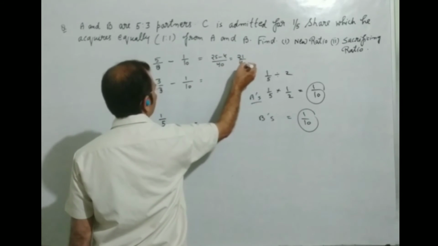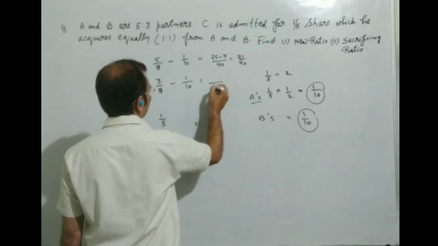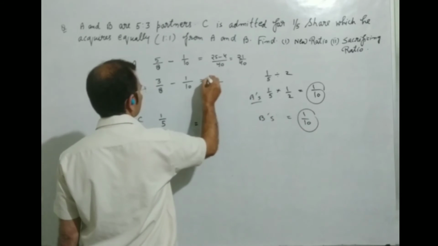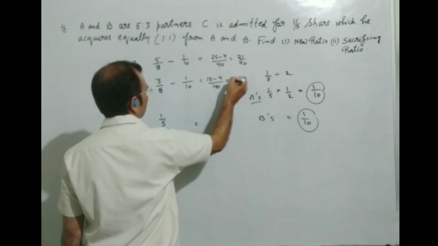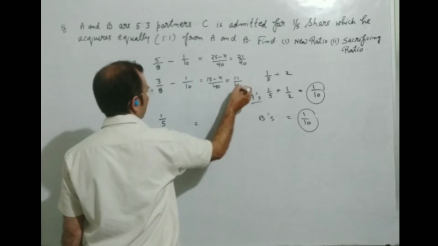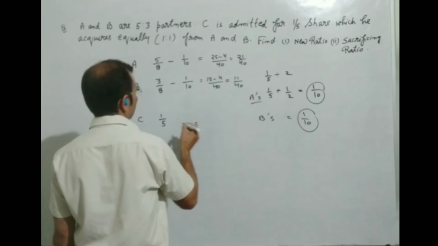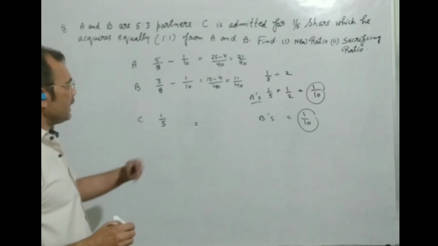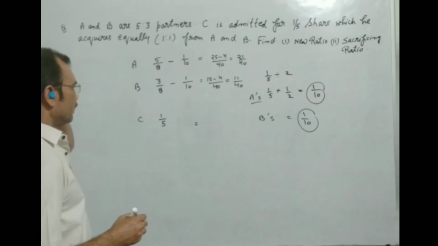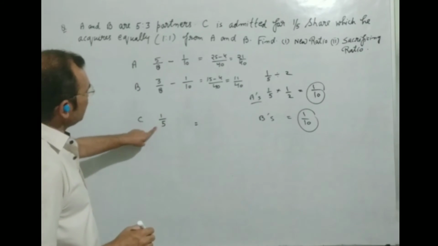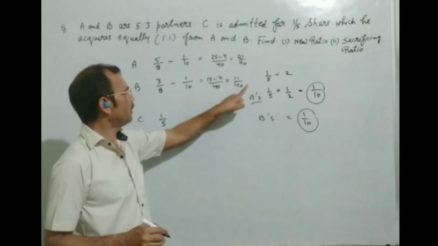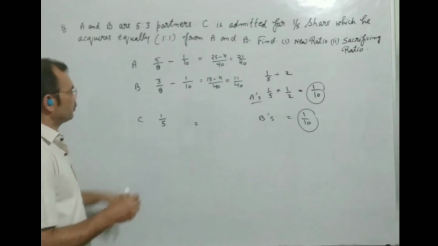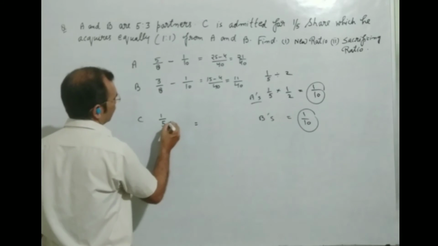21 upon 40 will come. 11 upon 40 will come, and here you are again seeing that the denominators are different. Here the denominator is 40, and here is 5, so we can make them equal.